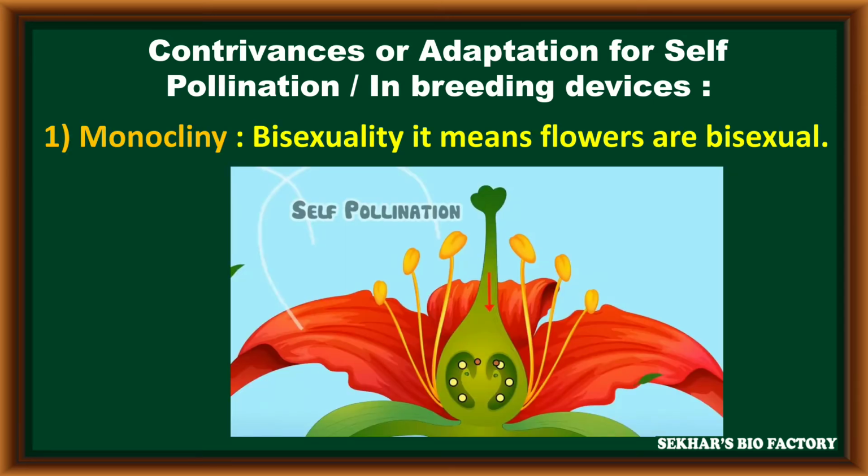The first inbreeding device is monocliny. Monocliny is the presence of bisexual flowers. In a plant, if it has bisexual flowers, the pollen grains produced in the anther transfer to the stigma of the same flower. That means self-pollination chances are more in bisexual flowers.